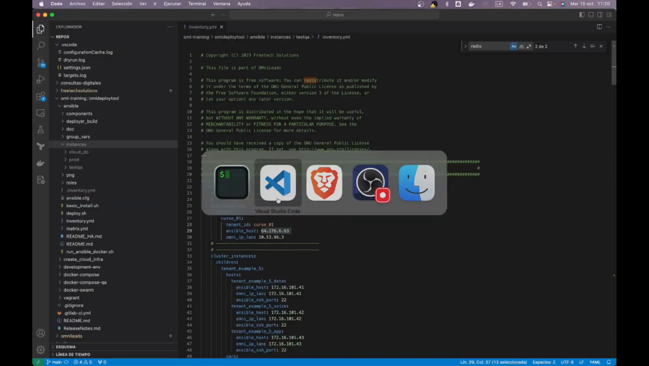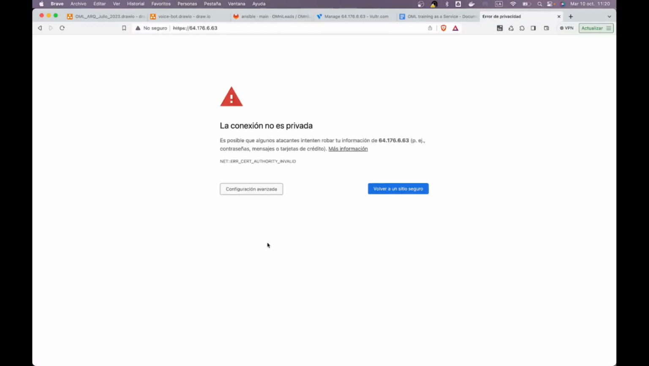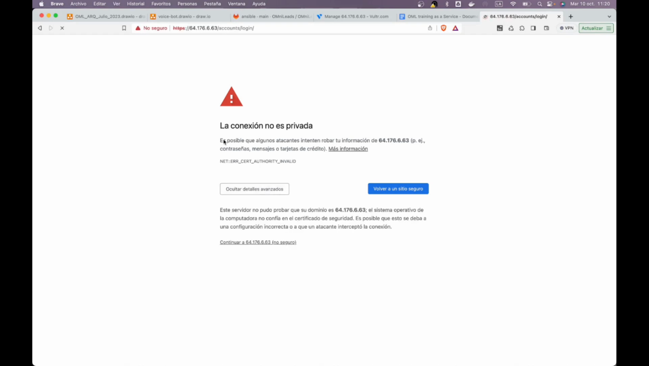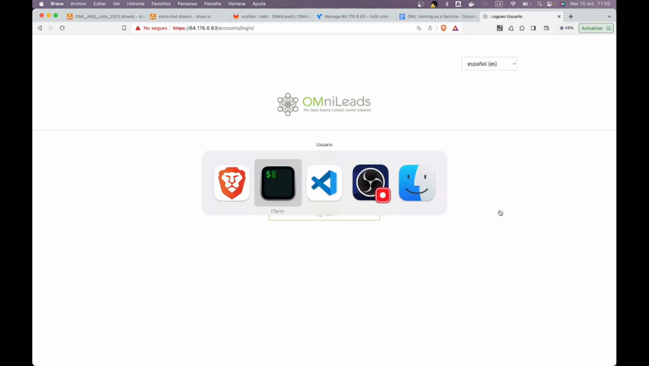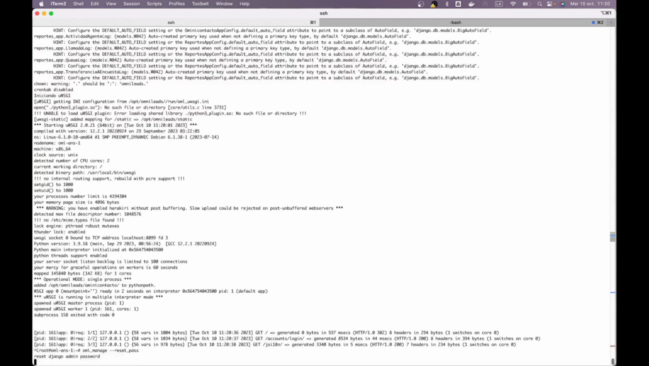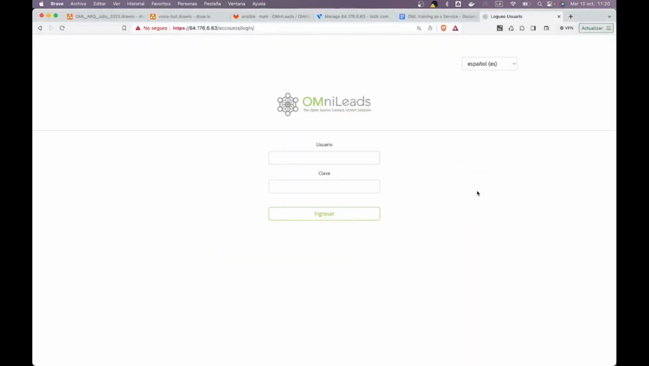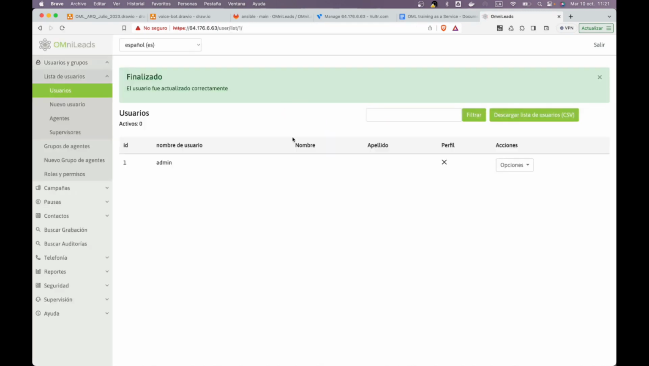I'm going to now access the host over the web. And here we are. We are just going to launch a password reset the first time to blank the password. Surely this action will be automated soon to avoid having to log in by SSH to do it. But well, the current state of the art is this.